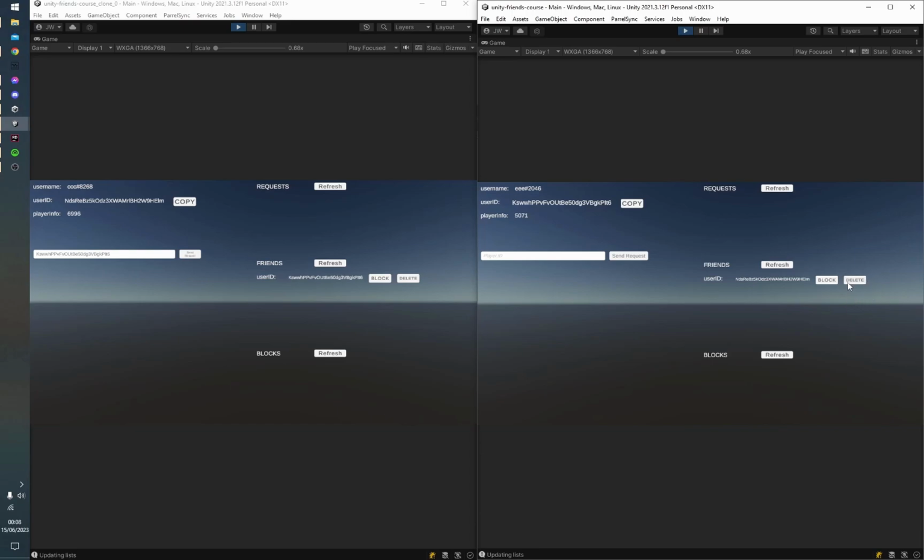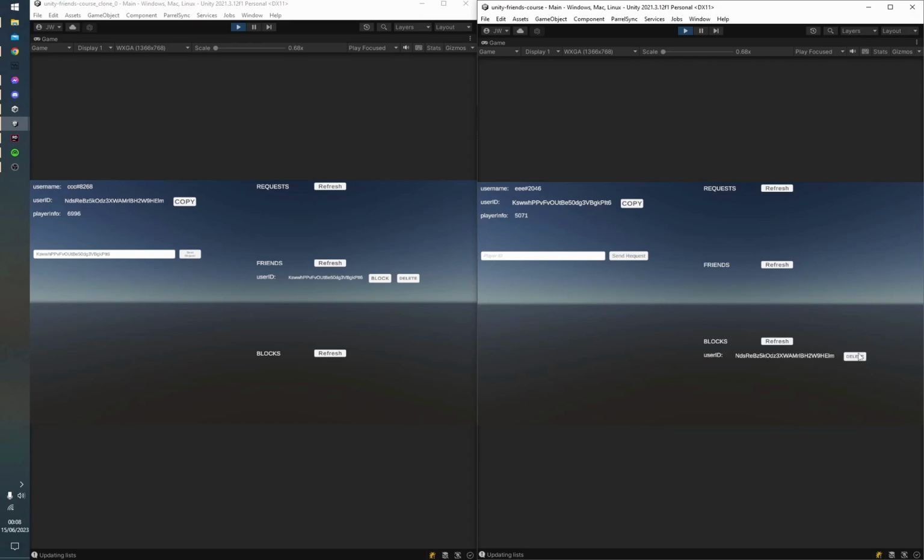It's more about blocking. So if they hit block, what you can see now is that the user that's been blocked actually doesn't know that he's been blocked. It doesn't show him any notification or anything, and we'll come back to that in a short while because some tricky stuff could happen there. But the user that has actually blocked now no longer has this user's ID under his friends. Instead, this user's ID has gone under blocks.